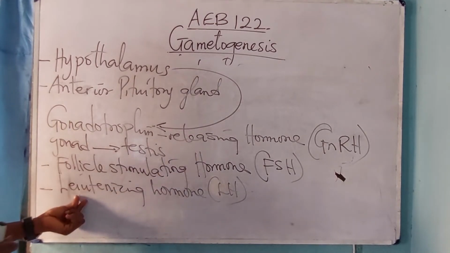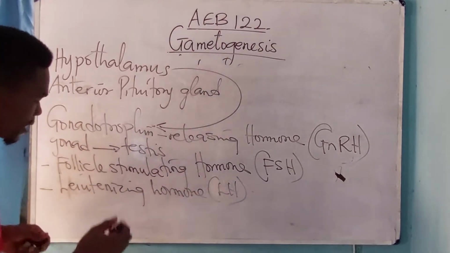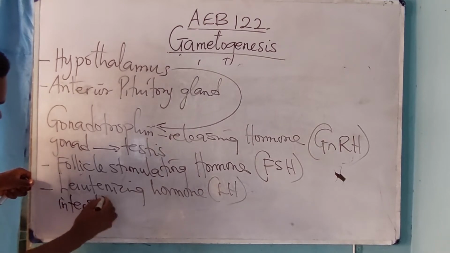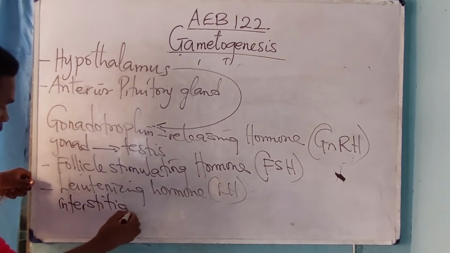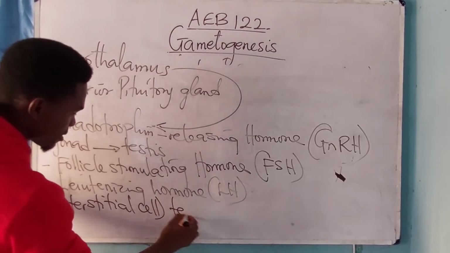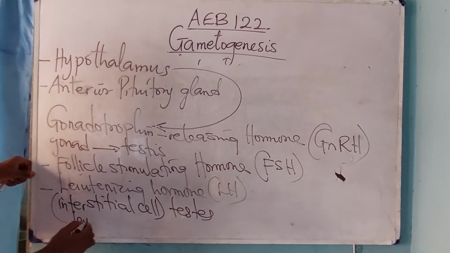Now, as soon as this luteinizing hormone is produced, it stimulates the interstitial cell of the testes. Now, sometimes the textbook refers to it as the Leydig cell.